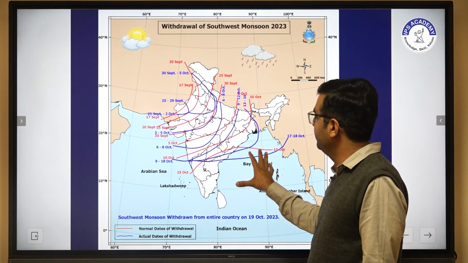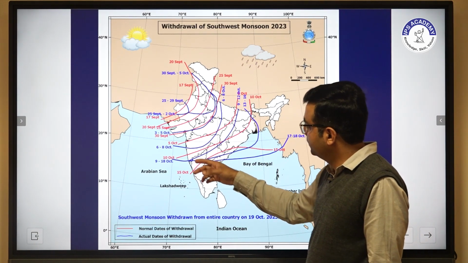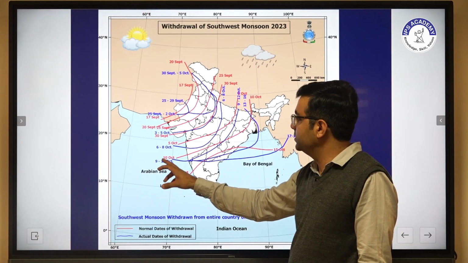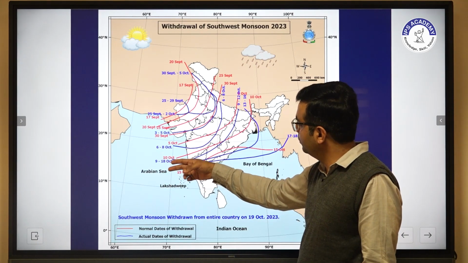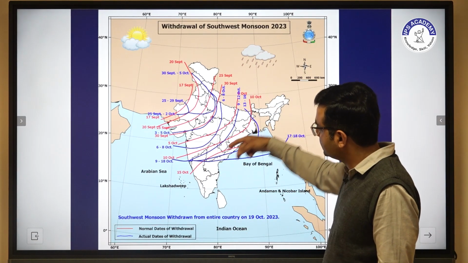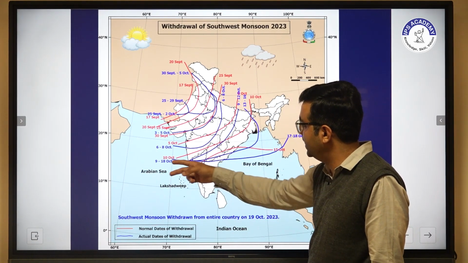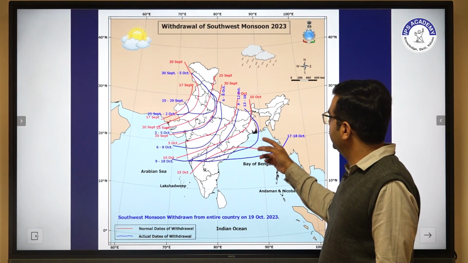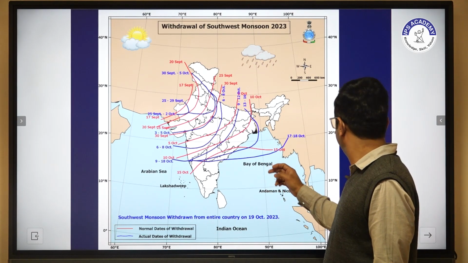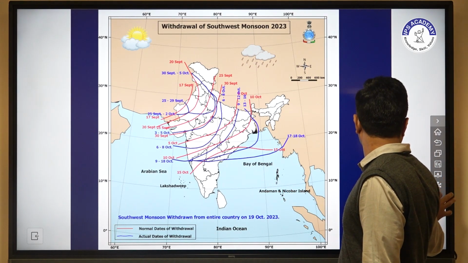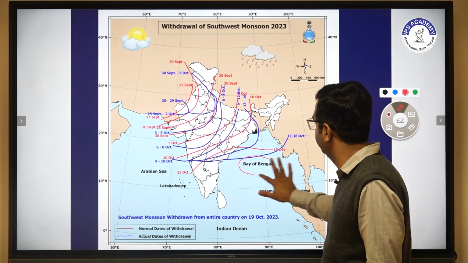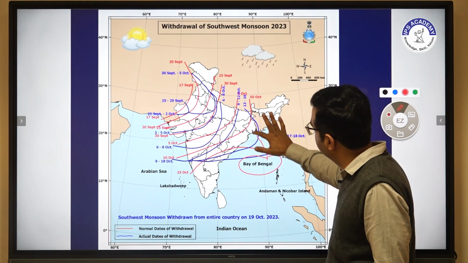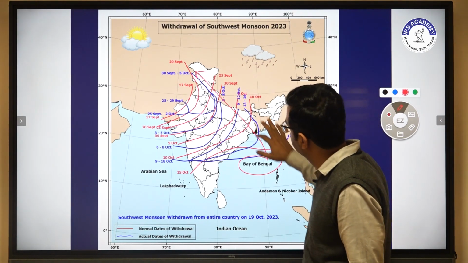We can clearly see that if the monsoon originates from the Arabian Sea, it moves in this direction, starting with Kerala, and then it moves in this direction. Or if the monsoon starts from the Bay of Bengal, then it moves in that direction.